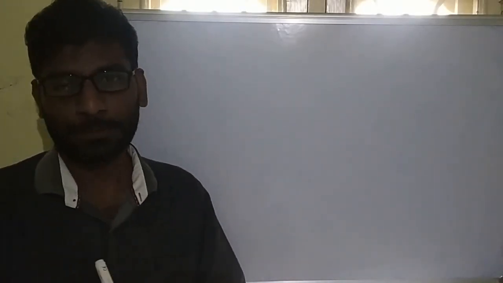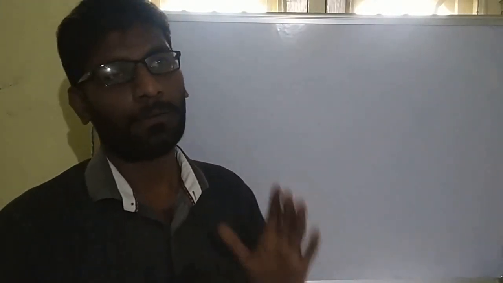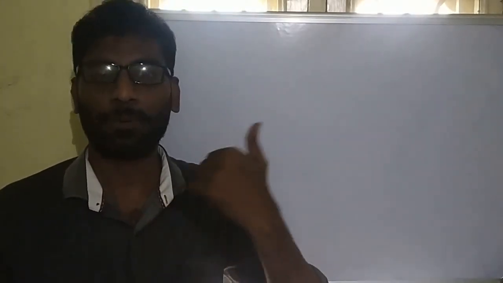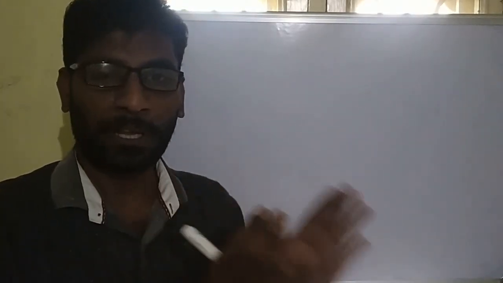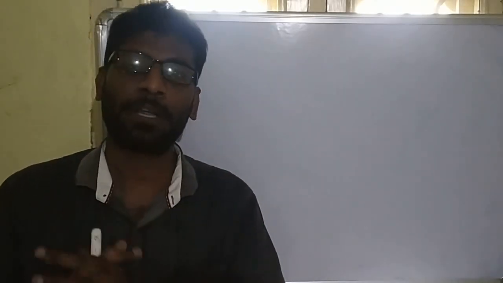Now in the last class we completed the first part of chemical kinetics. In that chapter we completed what is rate law, what is order and what is molecularity. All this we completed. So say this one example.